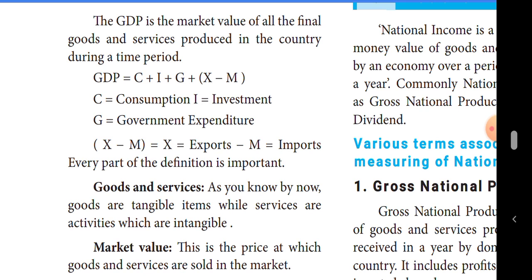For example, the GDP measures all the goods and services produced in the country. For this we have to add all the goods and services produced.